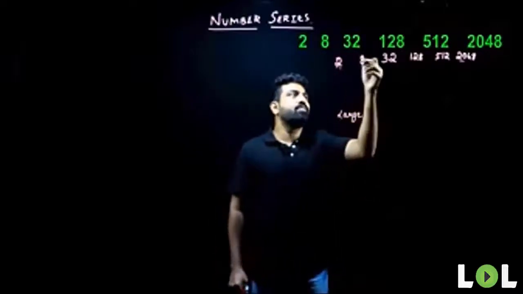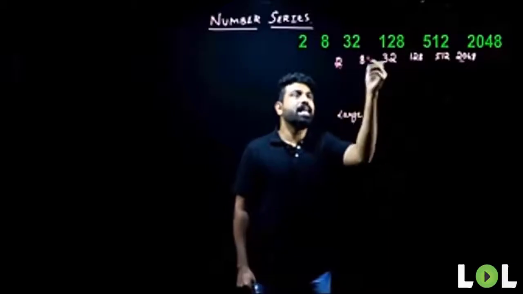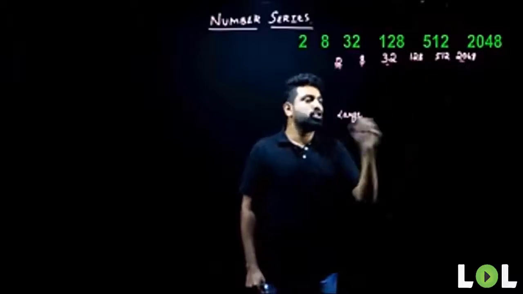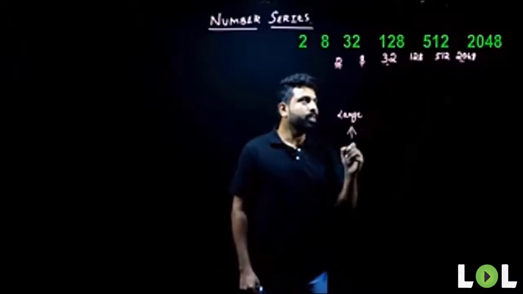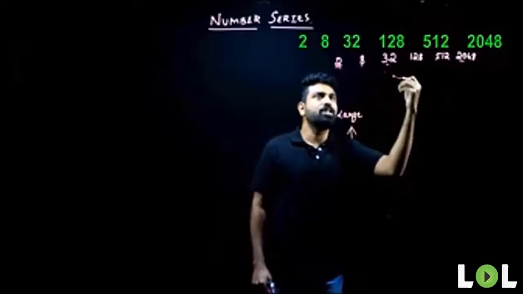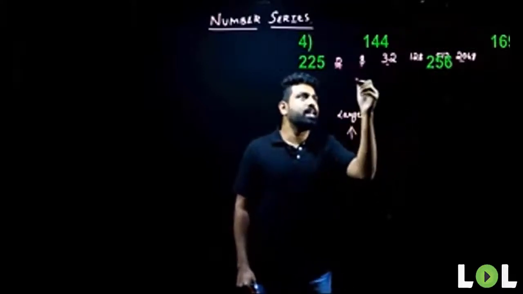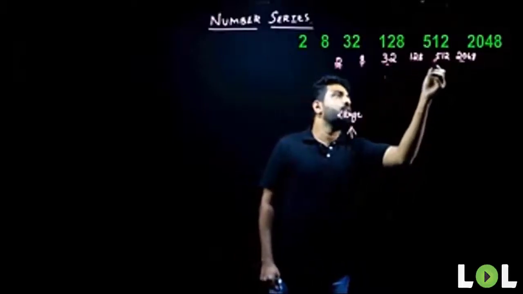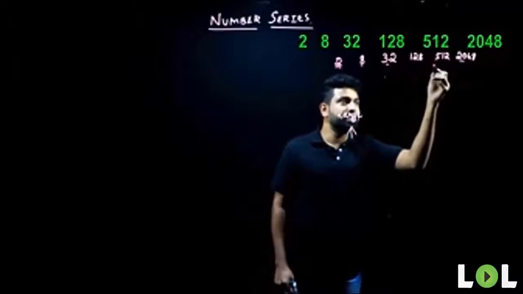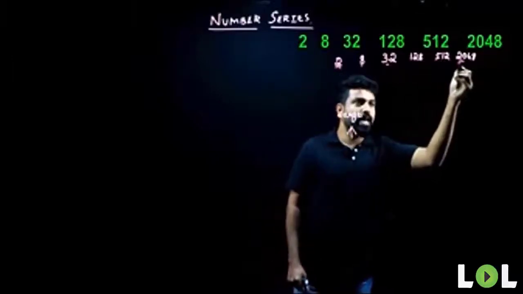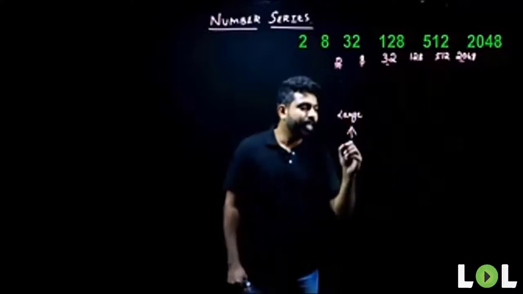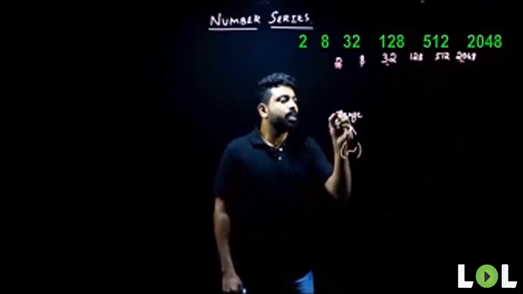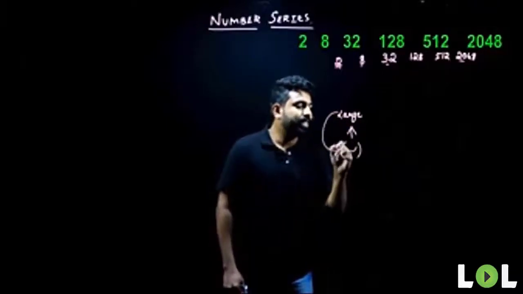Then I'll be checking if they're increasing or decreasing. Since they're increasing, my first term here is 2, it's going on to become 8 and then 32. So they are increasing here. And then I'll be checking if they're increasing gradually or drastically. So there is a little increase here. And again, this is also a little increase. But then look at this, 128 to 512, there's a drastic increase here. And again, from 512 to 2048, there's a drastic increase. So my increase here is not gradual, but it is drastic, and the difference here is large.